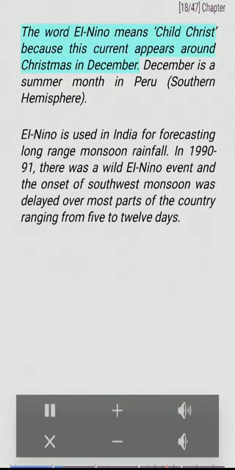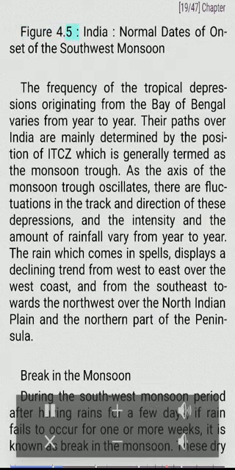The word El Niño means child Christ because this current appears around Christmas in December. December is a summer month in Peru, southern hemisphere. El Niño is used in India for forecasting long-range monsoon rainfall. In 1990-91, there was a wild El Niño event and the onset of southwest monsoon was delayed over most parts of the country, ranging from 5 to 12 days.